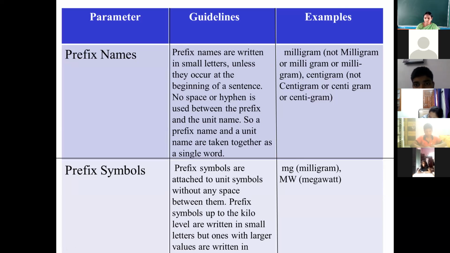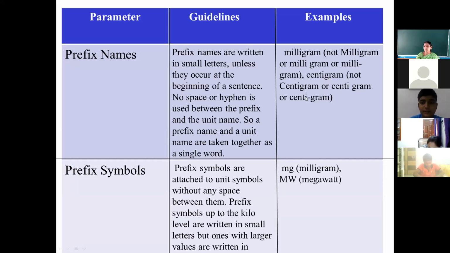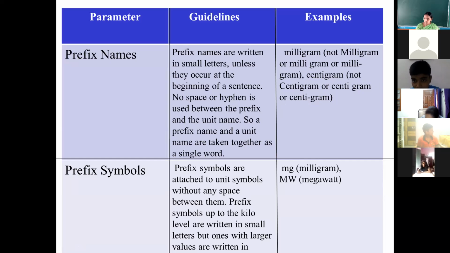Understand? I have given you a second example also: centigram. See, centigram, all letters are small, without any gap, without any hyphen. If you write capital, it is wrong. If you keep a gap between centi and gram, this is also wrong. If you put a hyphen between centi and gram, this is also wrong. So write together without any gap, without any hyphen, and all letters should be small. Clear? This is the third rule.